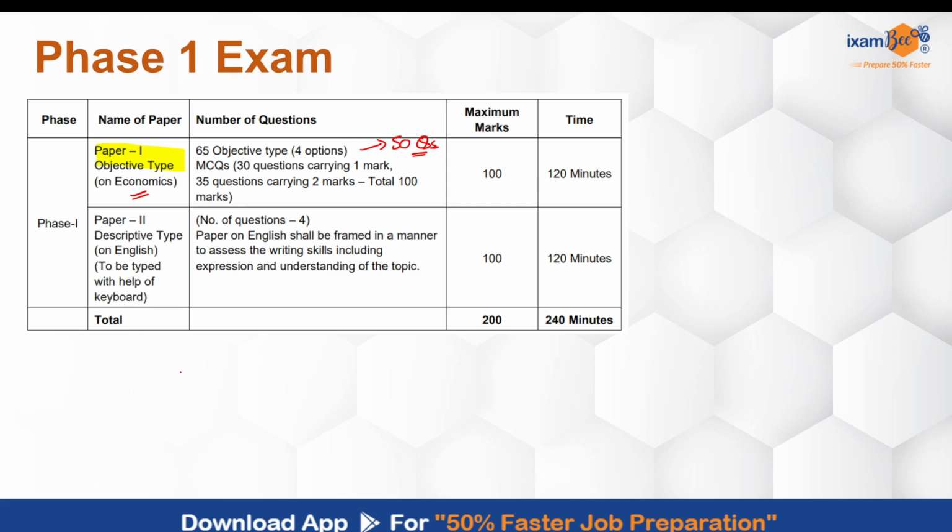To be honest, the paper was unexpected, not really the kind of level that RBI has asked in the past. You can say it was easy to moderate for those students who had not focused on numericals but more on factual knowledge.